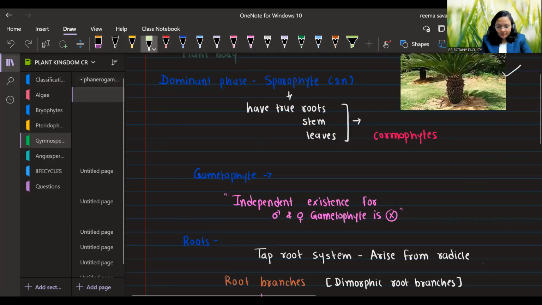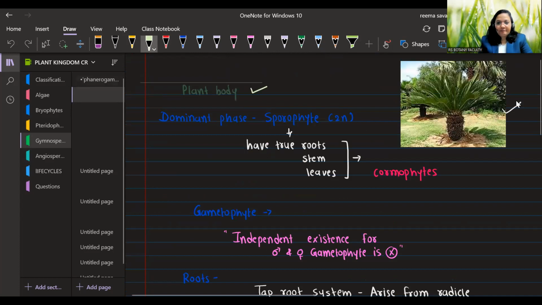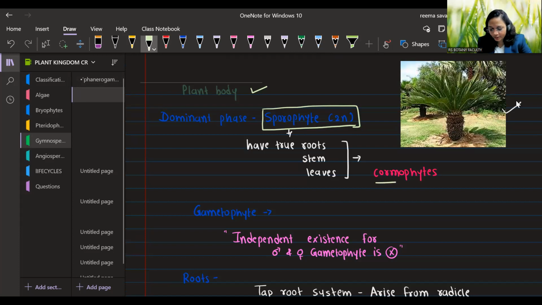The next point, their plant body. Earlier we studied in bryophytes that the main plant body is gametophyte, that is the haploid plant body. But from pteridophytes, the dominant phase is the sporophytic plant body. What do you mean by sporophyte plant body? It is the diploid plant body that forms the spores. They have true root, stem and leaves. So they are cormophytes. We already studied this in pteridophytes.